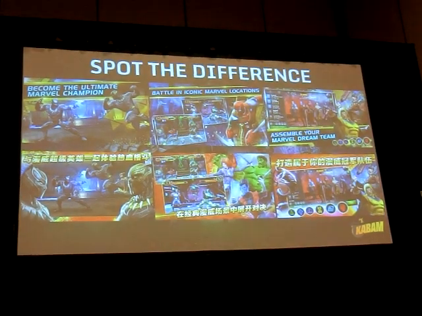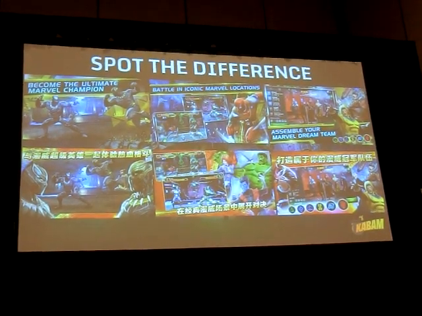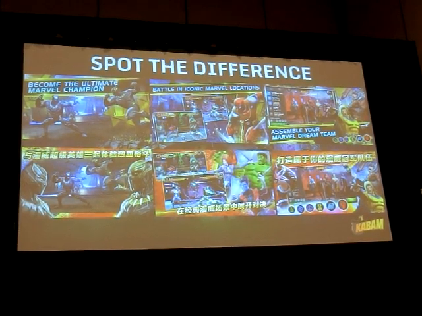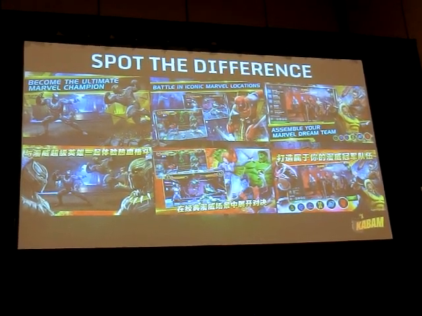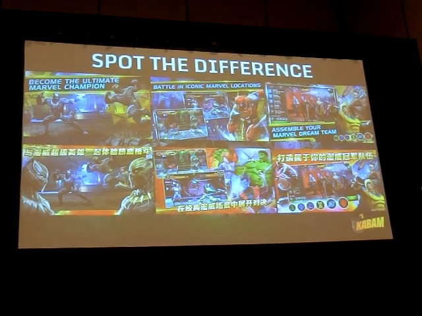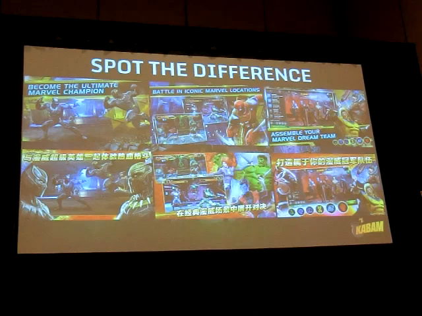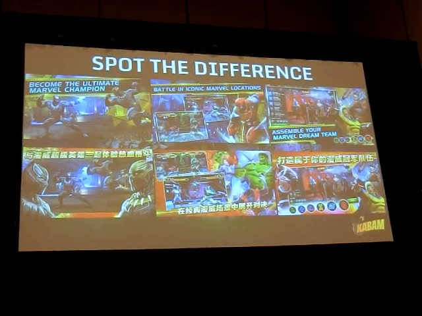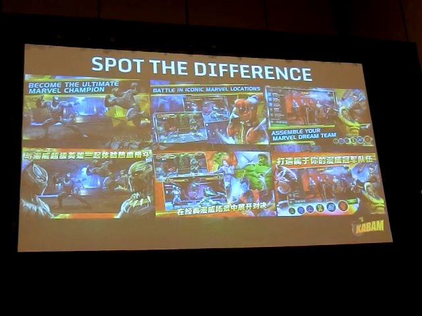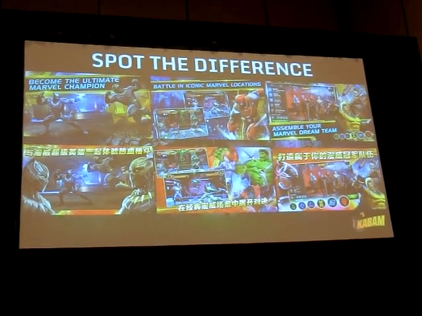All right, so let's spot the difference over here. These are some screenshots from our App Store comparing the US and the Chinese App Store. You can see that there are very similar themes, very similar base assets, but they've been touched up a little bit differently to resonate with the Chinese audience. This is something that we're continuing to optimize, continuing to improve. And it's something that everyone should really pay a little bit more attention to, especially the colors and the fonts.